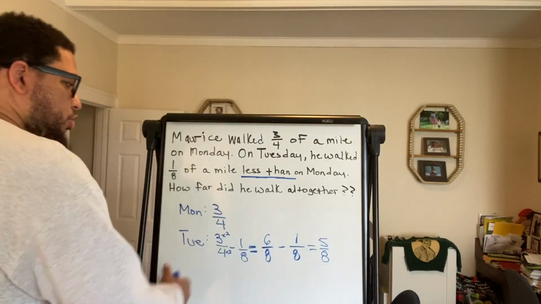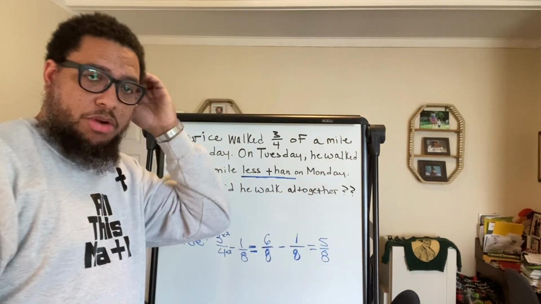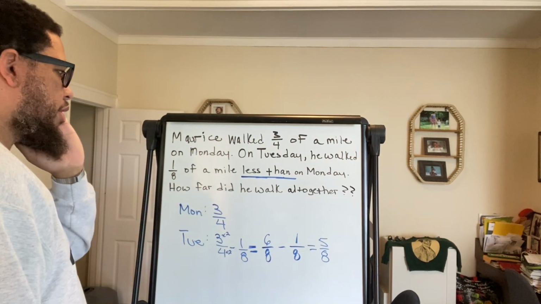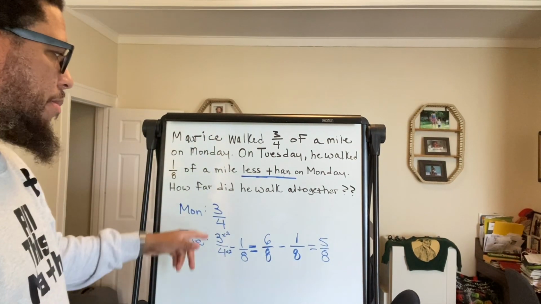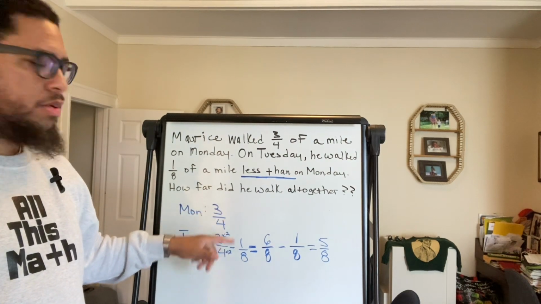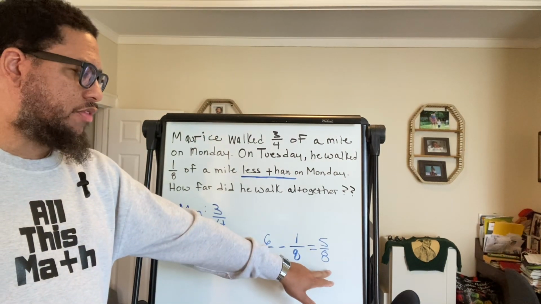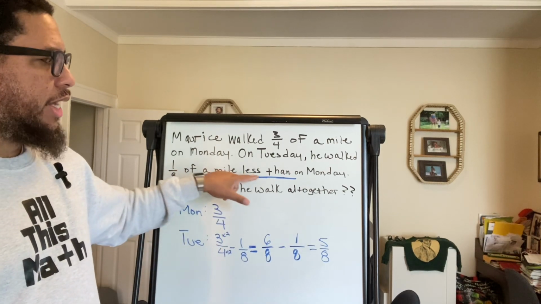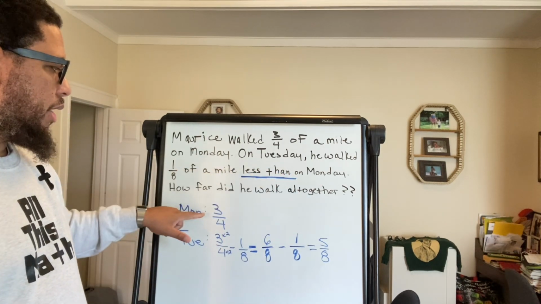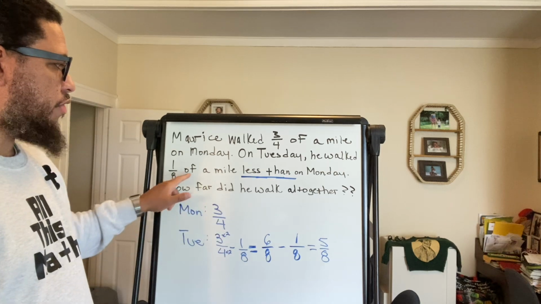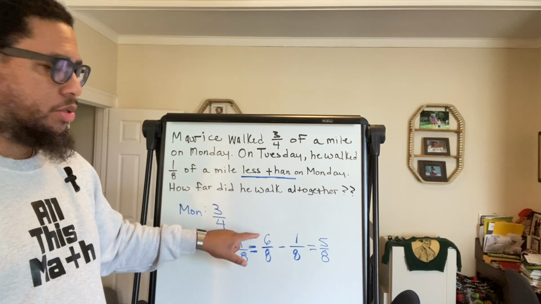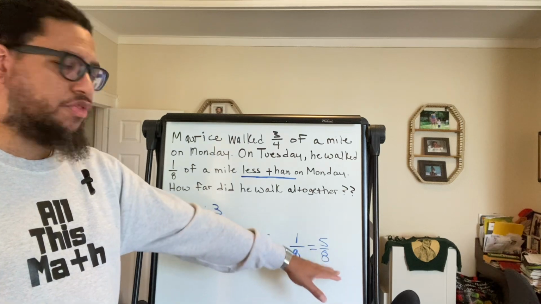So boom. That means on Tuesday, how much did Maurice walk? 5/8 of a mile. Monday, he walked 3/4 of a mile. On Tuesday, he walked 5/8 of a mile. How do I know? Because 5/8 is 1/8 of a mile less than Monday, which was 3/4. 3/4 minus 1/8 is also 6/8 minus 1/8, which is 5/8.